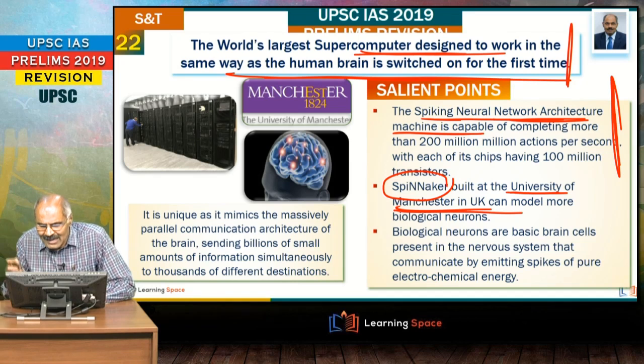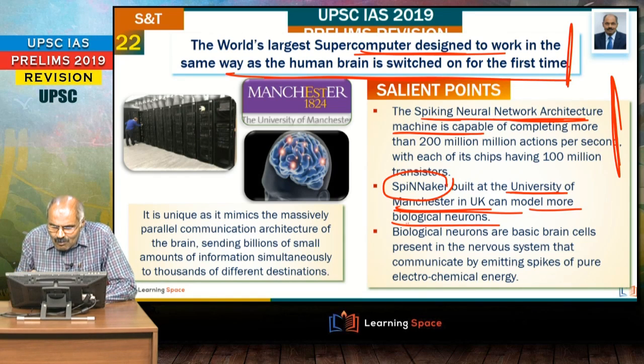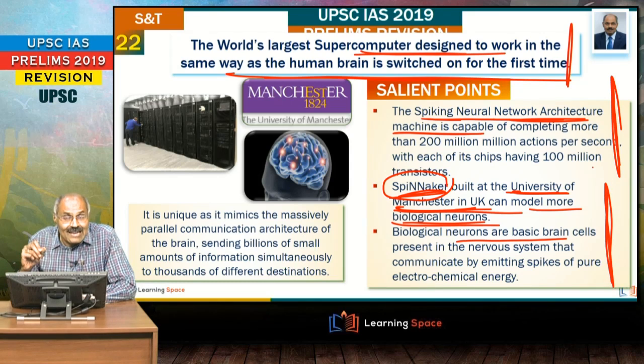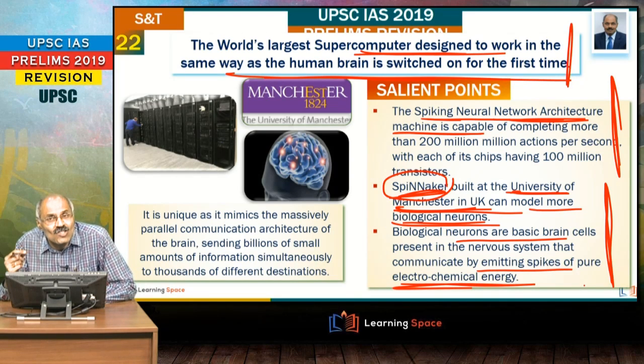Third important aspect is it can model biological neurons, right? So here it mimics the human brain, right? So this is the beauty. That means it works in the same way as the human brain. So this is SpiNNaker built by the University of Manchester, and biological neurons. What exactly do you understand by biological neurons? These are the basic brain cells present in the nervous system that communicate by emitting spikes of pure electrochemical energy.